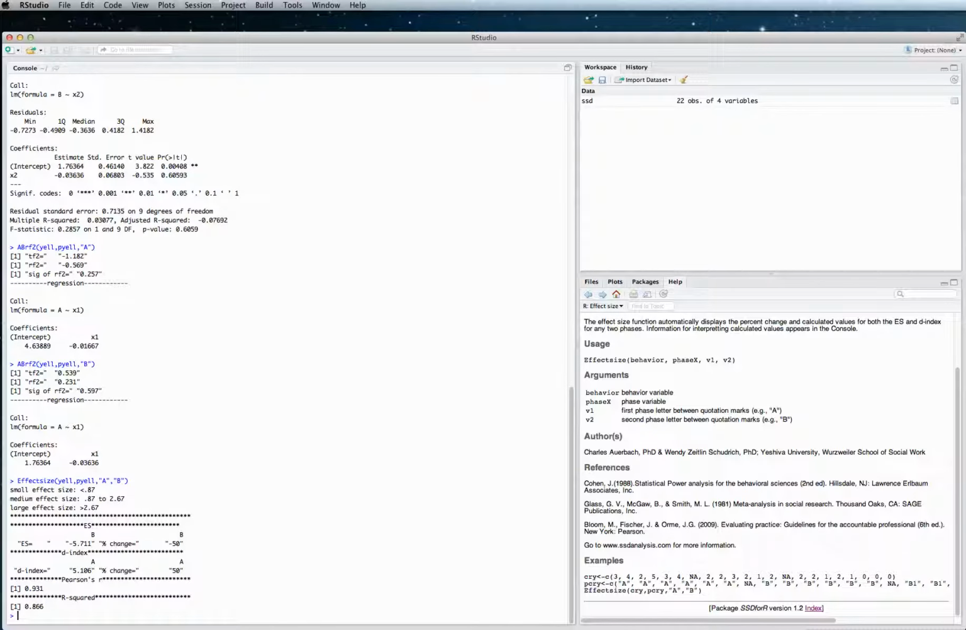And we have our effect size. The effect size is rather large. Based on our key up here, it would be considered a large effect size. So there was a great deal of change in the behavior from the baseline to the intervention. Okay, that concludes the video.